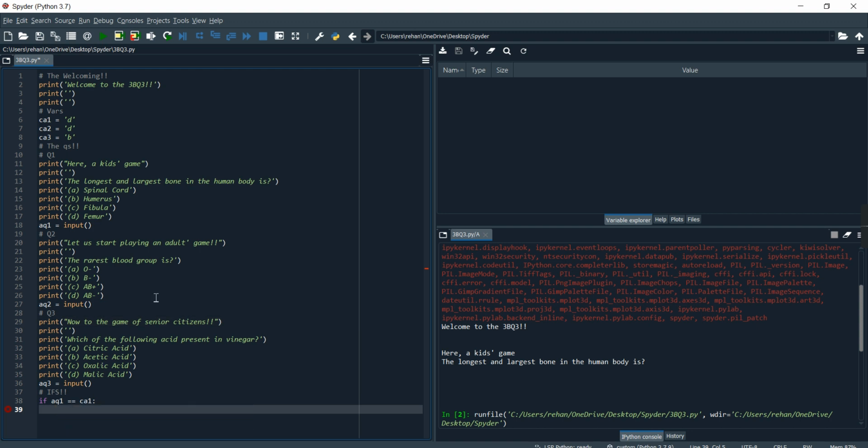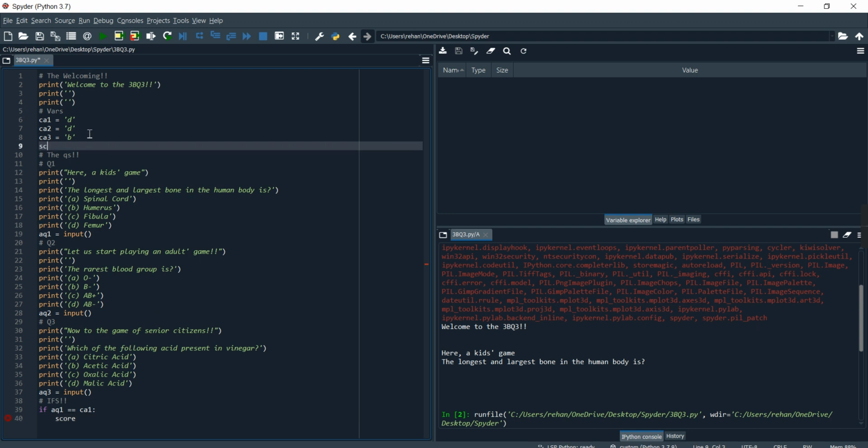Okay, let's write if AQ1 equal to K1, which is the correct answer, then we should make the score. So we have to create one more variable. Score is gonna be equal to 0, and then score is gonna be equal to itself plus 1.